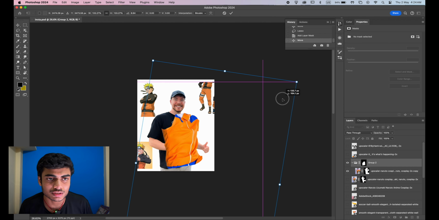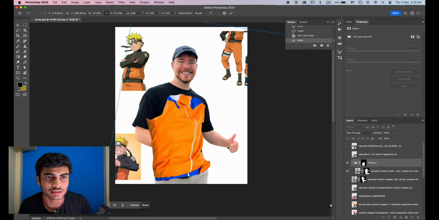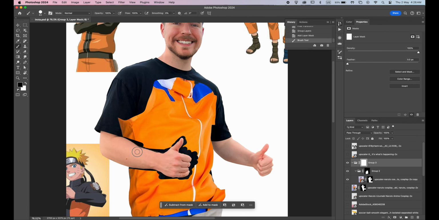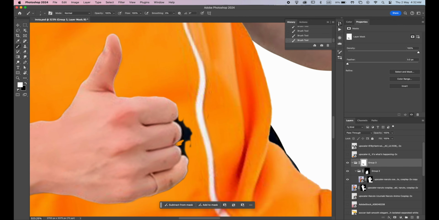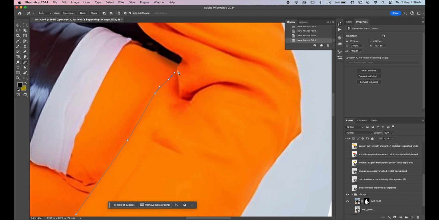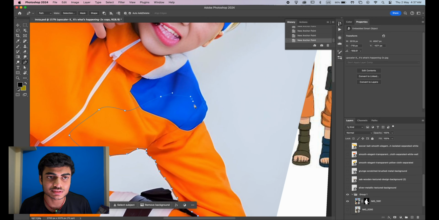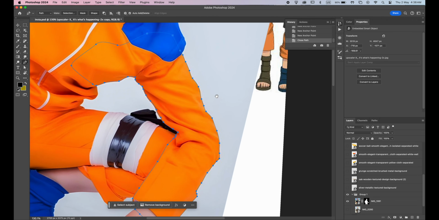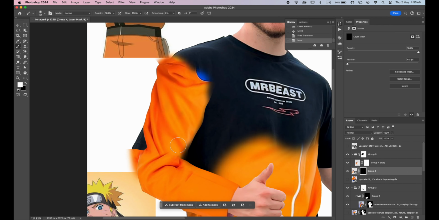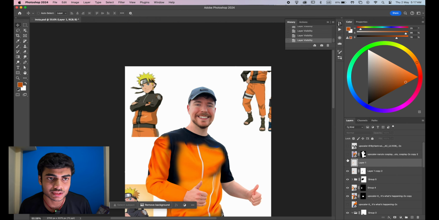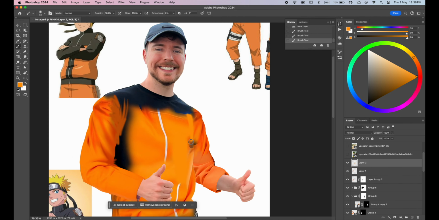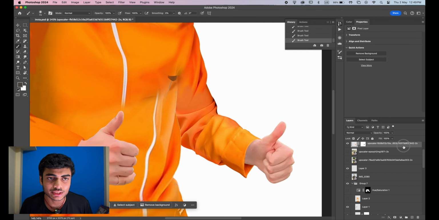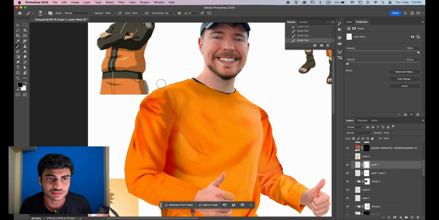Then I placed one of the cosplayer's shirt on Mr. Beast's shirt and masked it out accordingly. I placed different parts of the shirt separately, like the sleeve here. I painted over some of the rest areas for which I couldn't find any asset image. After adding a lot of random images and painting over, the shirt was somewhat done.